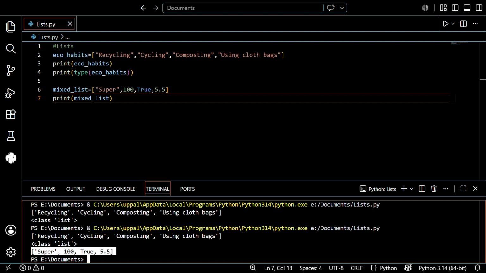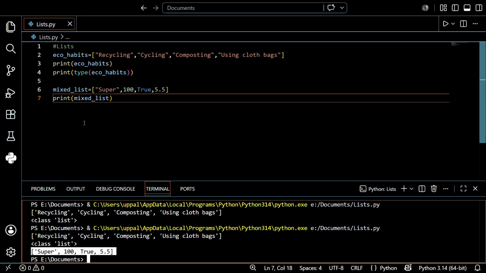And here is something really important, guys: lists are ordered, meaning the items stay in the exact position you place them, and lists are mutable. What do I mean by mutable, guys? Mutable is a simple theoretical term that means we can change the values in the variable at any time. That is the power of mutable. In some cases like dictionary keys and sets, they are immutable, so you cannot change them, but in a list we can change the values whenever required. We will see exactly how in a few minutes, right.